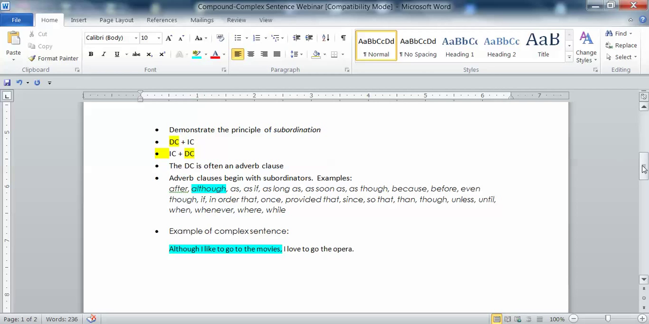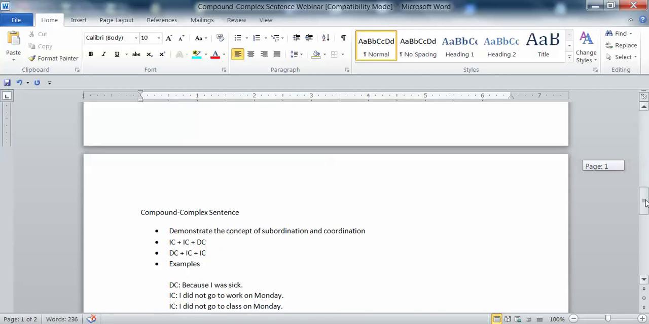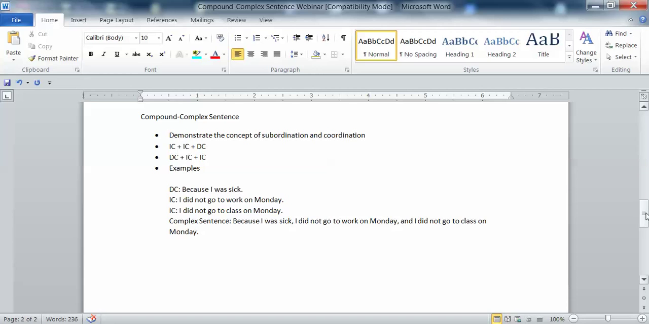So now let's move on to compound complex sentences. Compound complex sentences demonstrate the concepts of both subordination and coordination. Here they have two equations. You can do an independent clause plus an independent clause plus a dependent clause, or a dependent clause plus independent clause plus independent clause. So here are some examples.